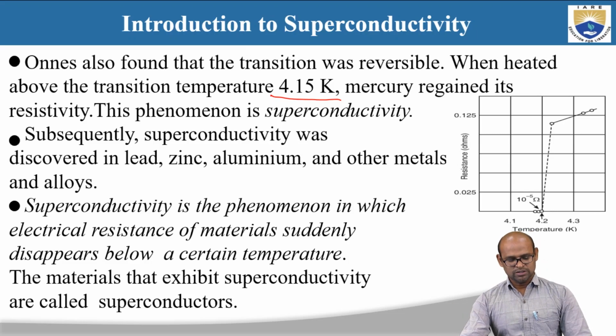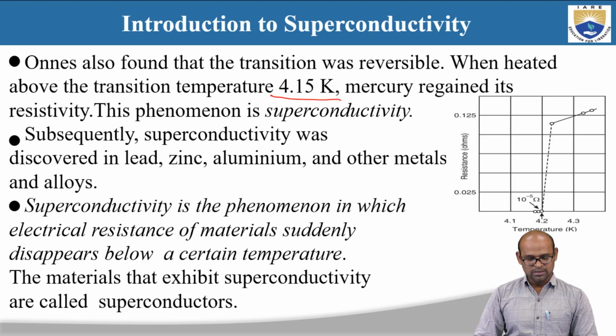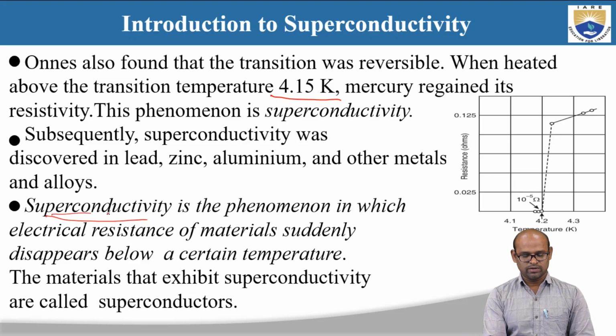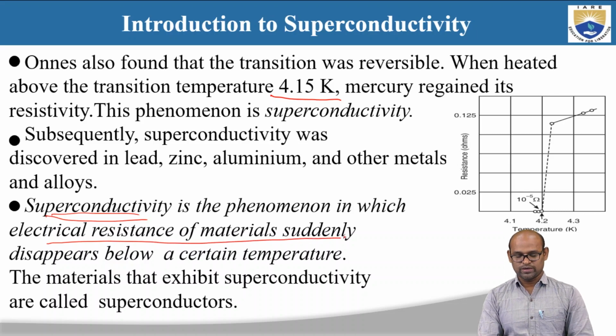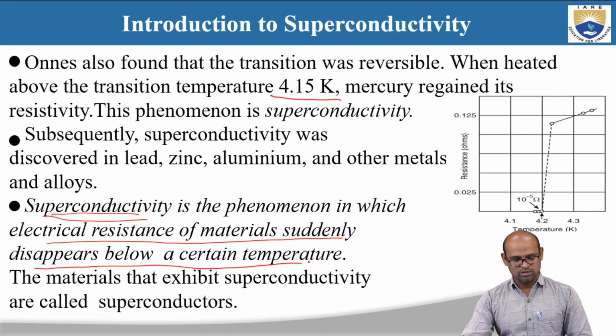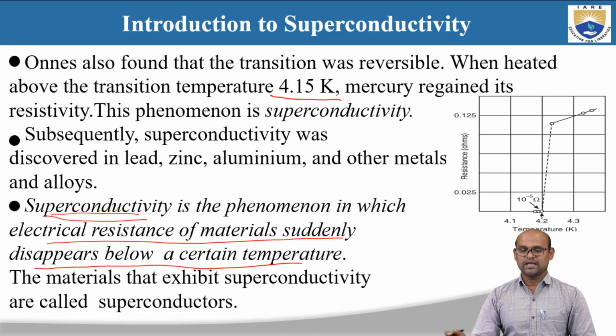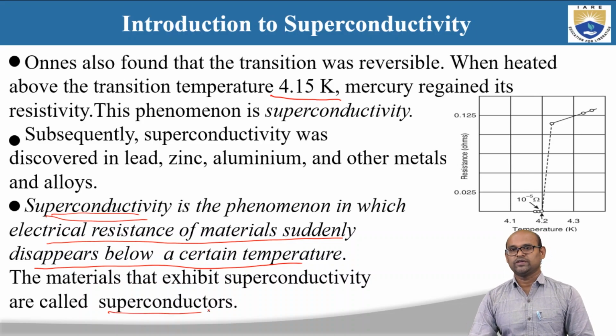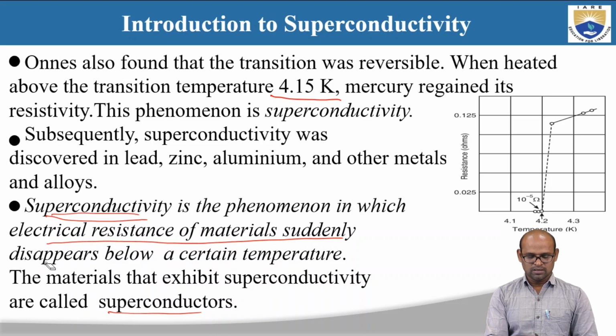Superconductivity is the phenomenon in which the electrical resistance of materials suddenly disappears below a certain temperature. So you can define superconductivity this way, and the materials that exhibit this superconductivity are called superconductors.